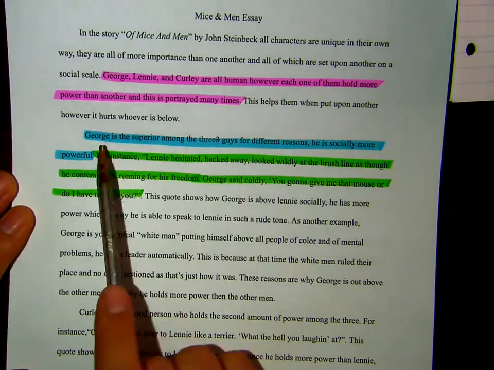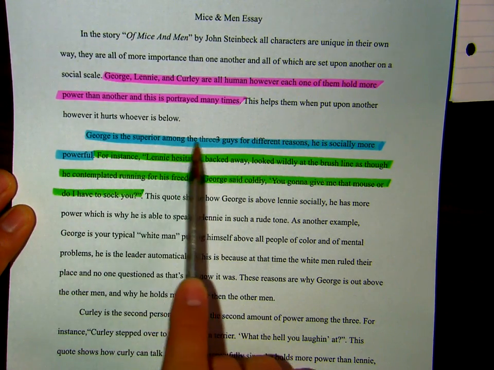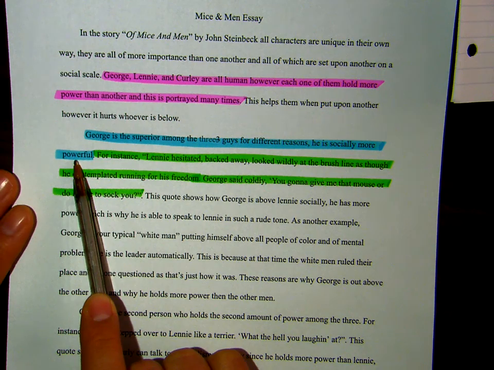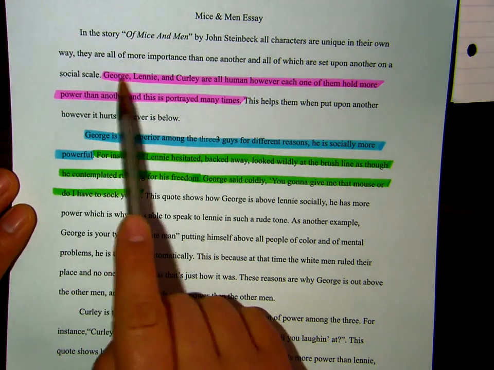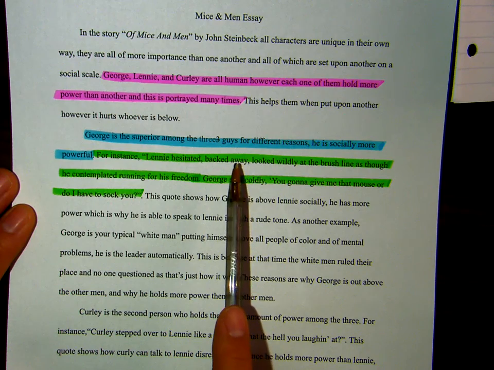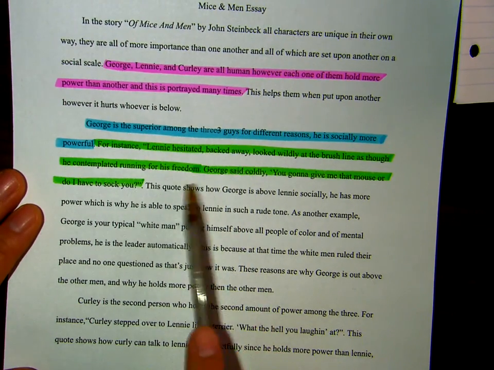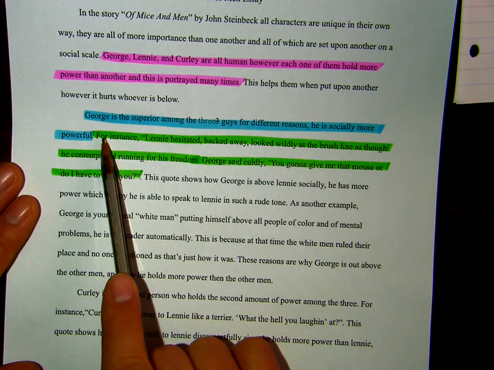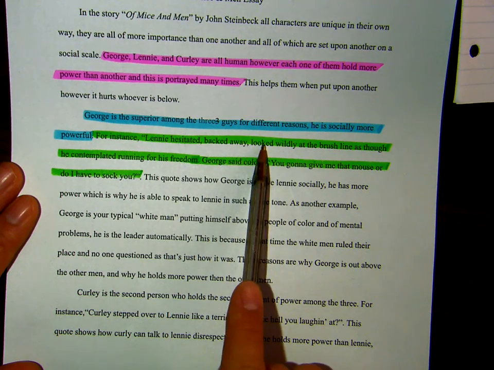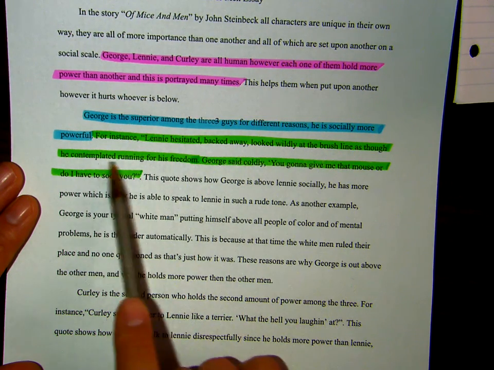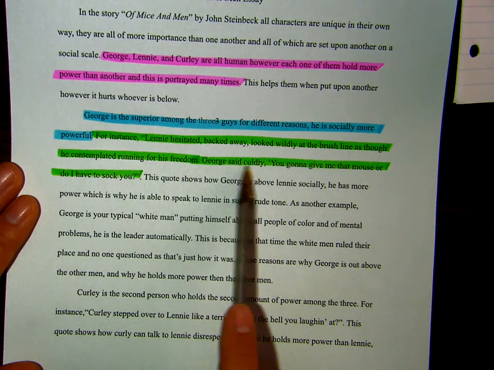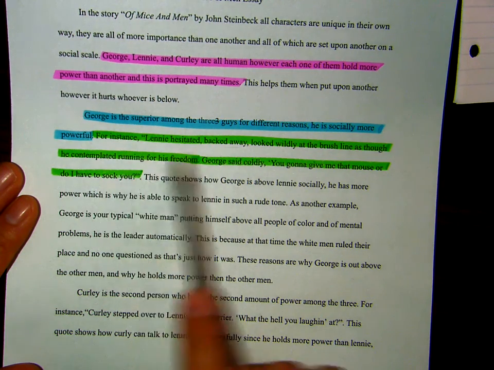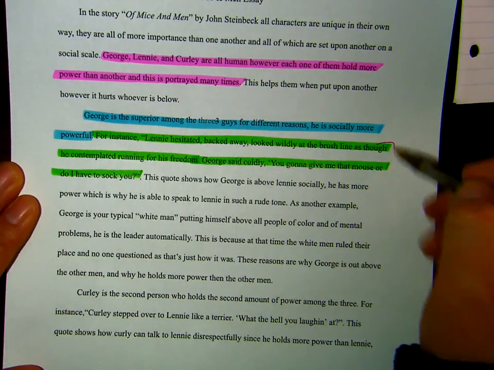Looking at their first topic sentence, they say, George is superior among the 3 guys for different reasons. He is socially more powerful. So I know that they mean that between George, Lenny, and Curly, that he's the most powerful. So let's look at how they are going to prove that. So far it's good. It relates back to their thesis. Their quote says, for instance, Lenny hesitated, backed away, looked wildly at the brush line as though he contemplated running for his freedom. George said coldly, you going to give me that mouse or do I have to sock you? What is wrong with this particular concrete detail?